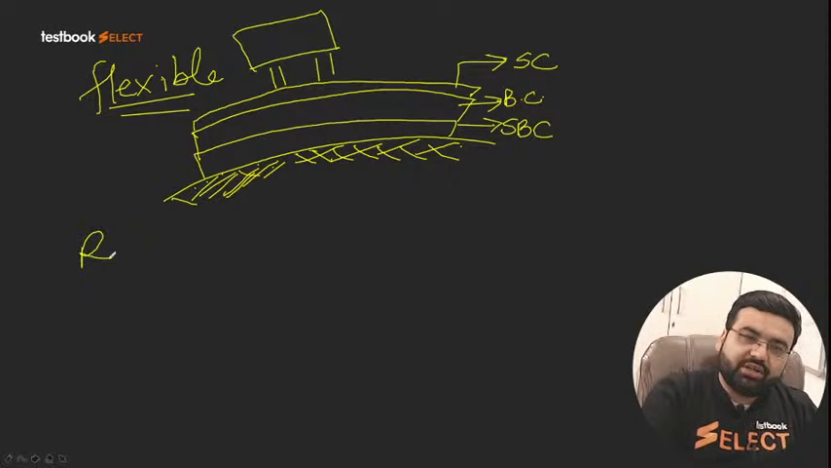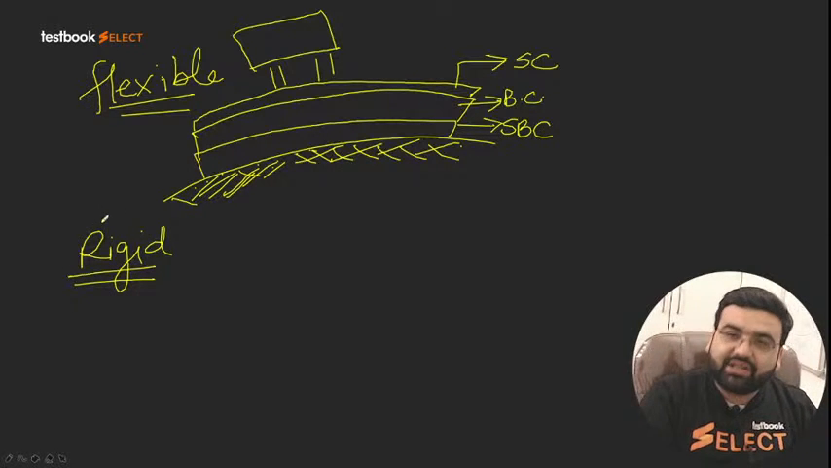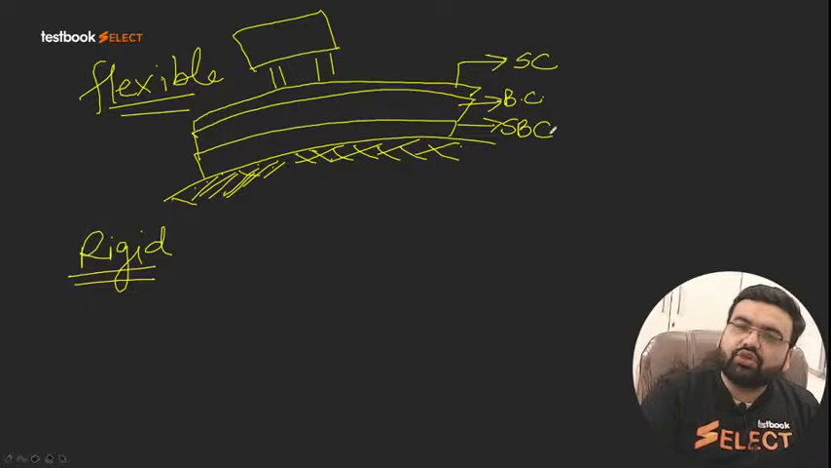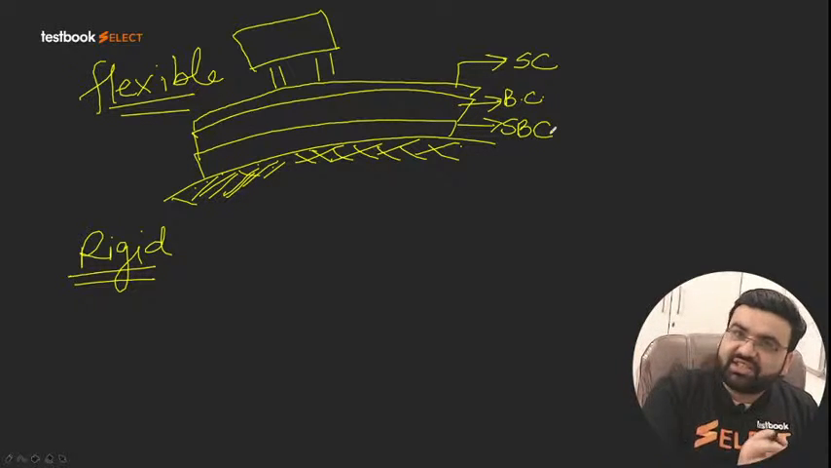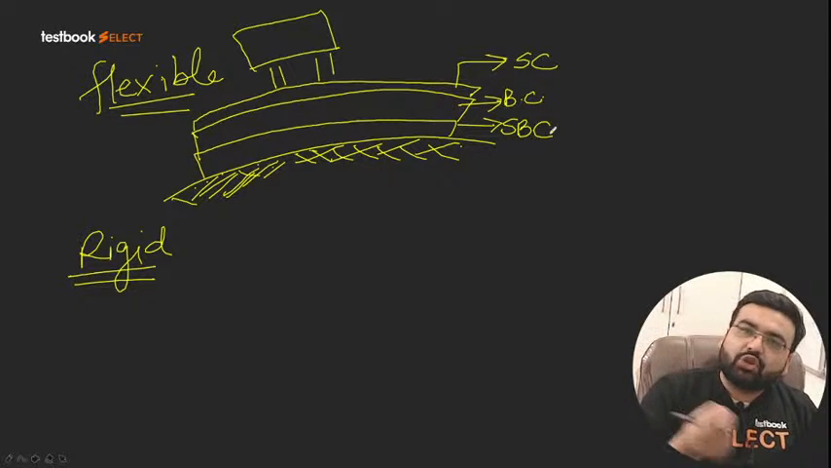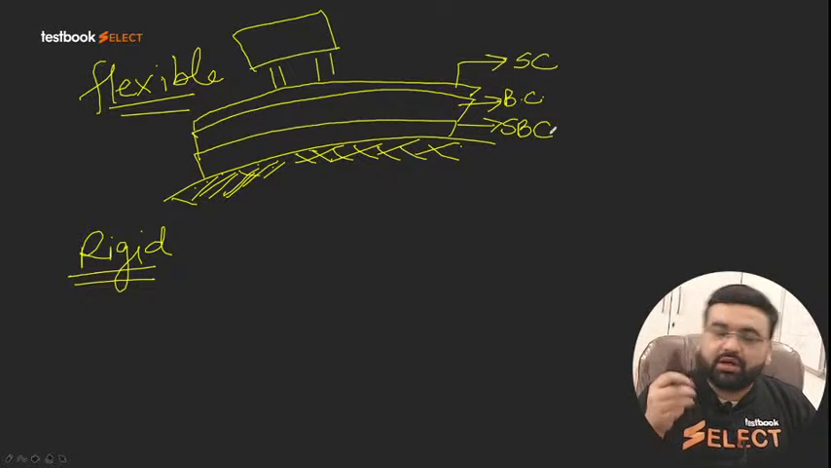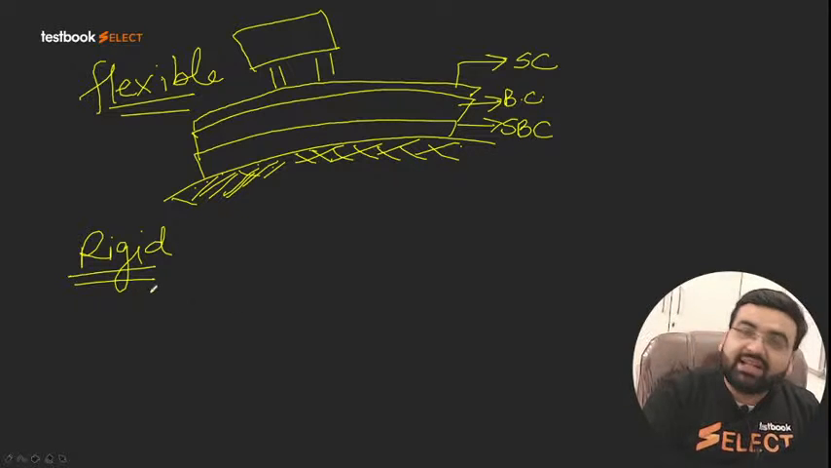What is for rigid? See, this base course and sub-base course have an advantage. I will tell you what that advantage is. Why do we use it? Why can't we use only base course? Why can't we use only sub-base course? Each and everything has a reason. In the design of pavements, I will be telling the reason also. The reason is actually freezing and thawing, that is the reason for that.